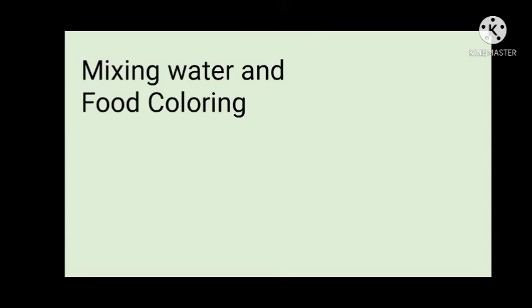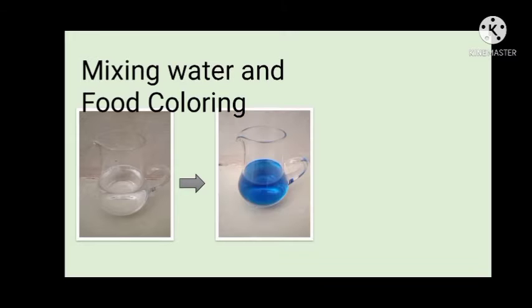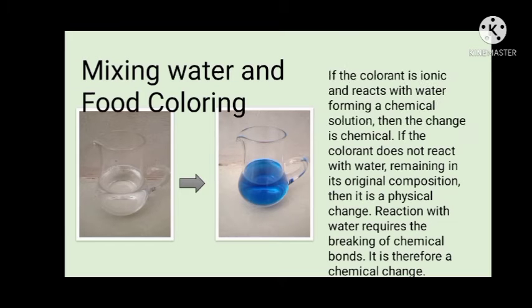The next example is mixing water and food coloring. As you can see in the picture, the first is clear water and then it is mixed with a blue coloring, so it changes the appearance but it doesn't react. So it is an example of physical change. If the colorant is ionic and reacts with water, forming a chemical solution, then the change is chemical.